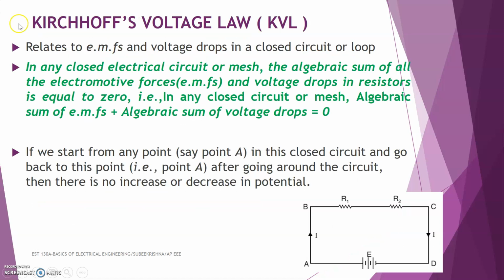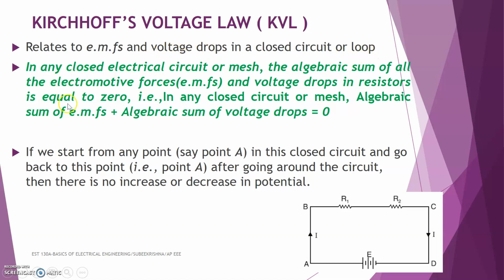It is otherwise known as KVL. KVL relates the EMFs and voltage drops in a closed circuit or a loop.